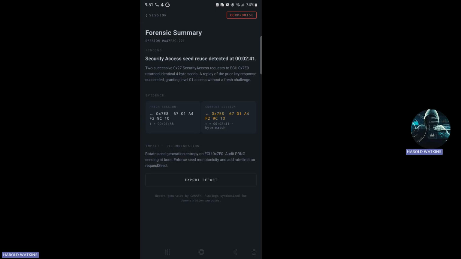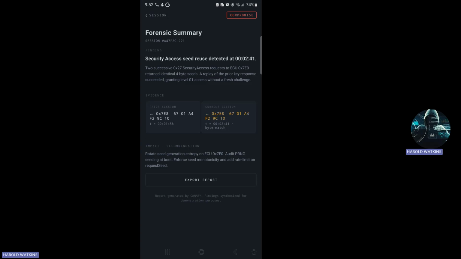And then when we look at the impact and recommendation, we see rotate seed generation on the ECU, audit seeding at boot, enforce seed, and add rate limit on request seed. Finally, I can open the forensic report screen, which explains the finding, the evidence, and the mitigation recommendation, which I just demonstrated.